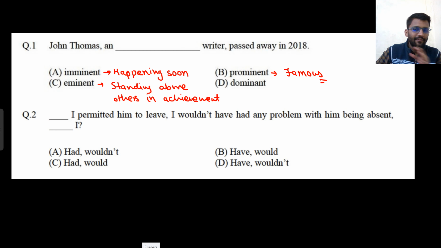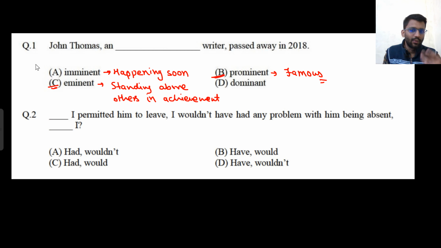John Thomas and blank writer passed away in 2018. So I guess we know the meaning of prominent and dominant. Prominent means famous, dominant means the one who is more powerful. But most of you, I guess, don't know the meaning of eminent. I also didn't know the meaning of eminent. That's why I have written it here. So eminent, option A means happening soon, and option C means standing above others in the achievement. That means his achievements are better than others. So here two options can fit, prominent and eminent, B and C, right?